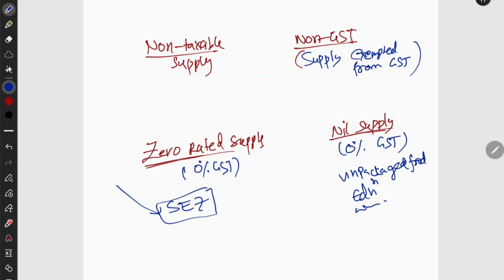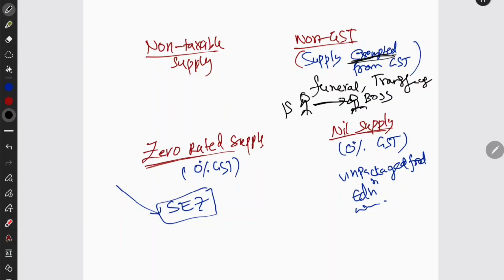And we have non-GST, that is supply exempted from the GST. Example, what will we exempt? A funeral, how can we charge tax on it? And transfer of money, we have only transferred it, securities we have transferred to someone, so transfer of money, securities etc., they are also not there. And for example a boss: I am the boss, I received some extra services from my employee. So on that, I mean it is not taxable. So that is a supply that is exempted from the GST, that is non-GST.